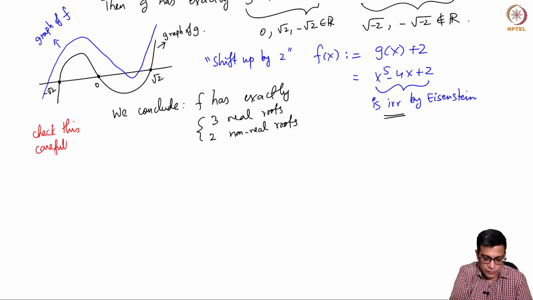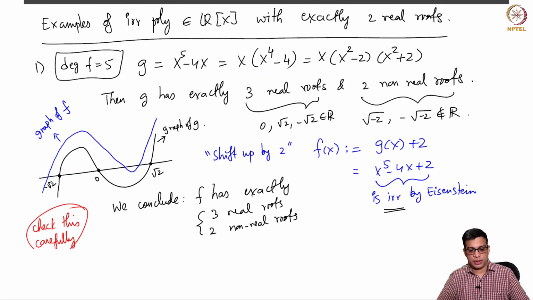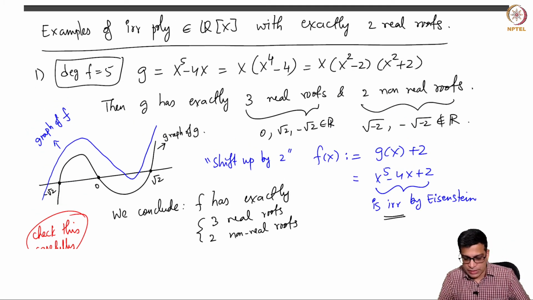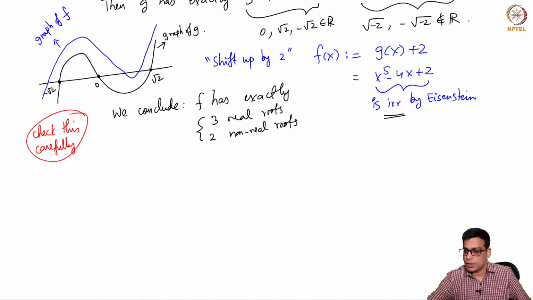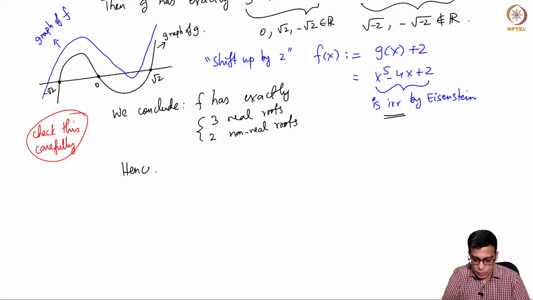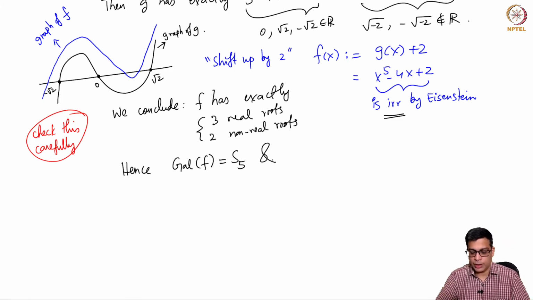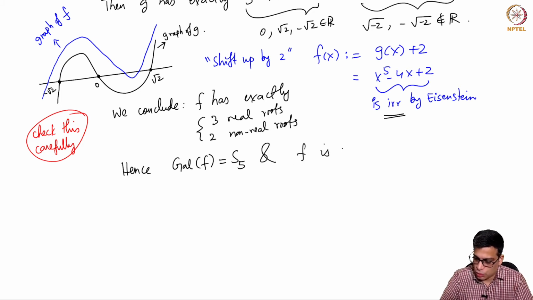I will leave that part to you, because you can compute, for example, that it will be negative here and positive here, so it will cross the x-axis at least 3 times. It cannot cross more than 3 times because g does not. Hence the Galois group of f is S5 and f is not solvable.